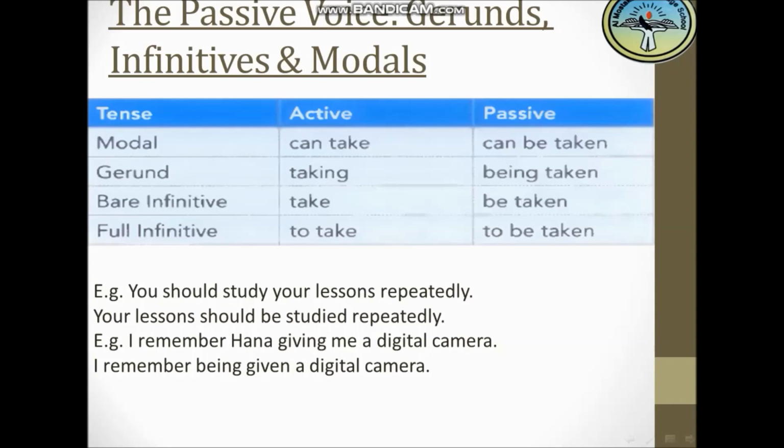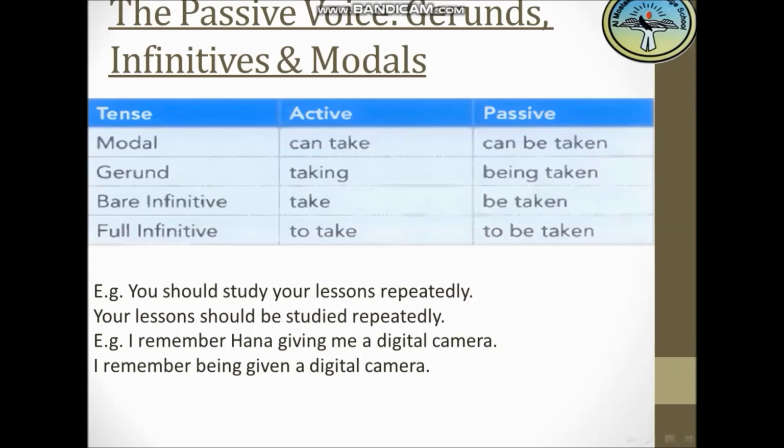Another example here we have, I remember Hannah giving me a digital camera. So the sentence will be, I remember being given a digital camera. I saw the tense here is the gerund. The main verb here is in gerund form, so I will put the verb be in the gerund form and then put the past participle form of the main verb, which will be given.